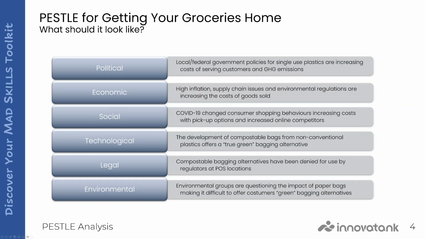So when we look at an example in terms of getting your groceries home, if this is a grocery store, political, there's a lot of local and federal government policies around single-use plastic that are increasing the cost of serving customers and are all related around the GHG emissions. Economic, we've got high inflation, there's been supply chain issues, environmental regulations are changing and potentially increasing the cost of goods sold. Social, we had COVID-19 that's changed the consumer shopping behavior, increasing the cost. We've got things like pickup options, increased ongoing competitors.